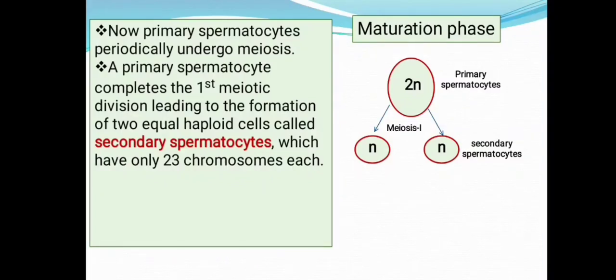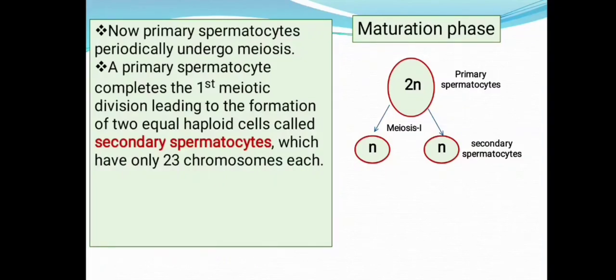These daughter cells are called secondary spermatocytes, which consist of only a haploid set of chromosomes because it has completed meiosis 1. Meiosis 1 is the reductional division, so the chromosome number in the daughter cells reduces to half when compared with the parental cell.